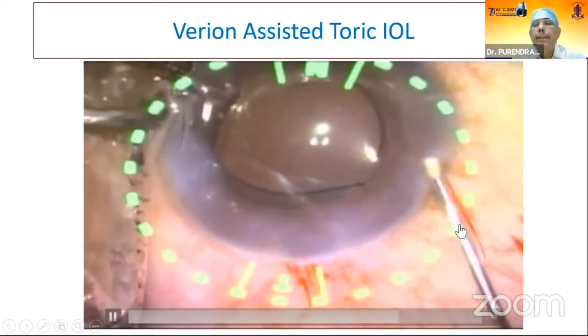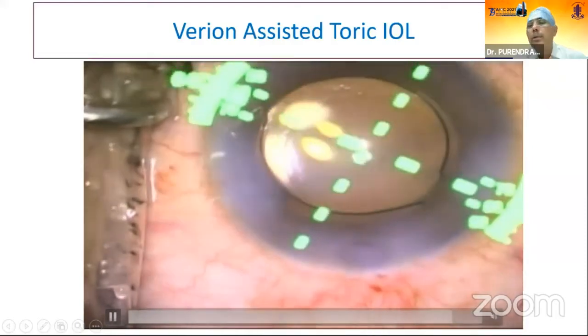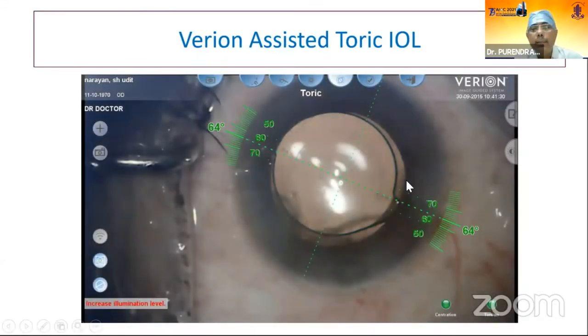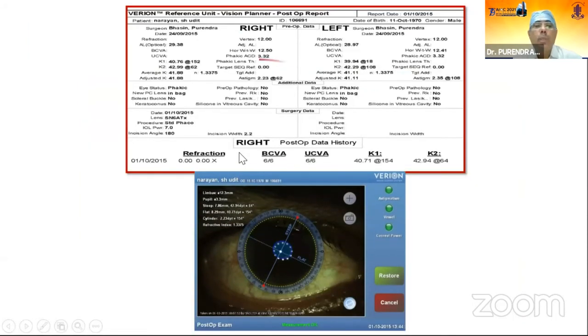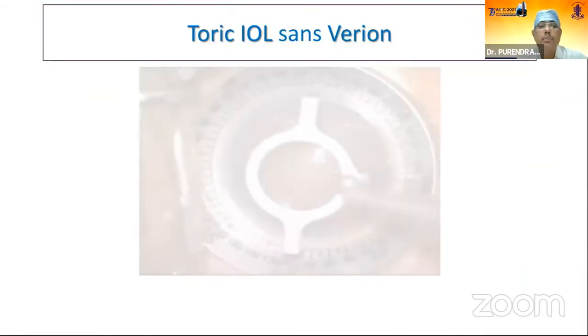And dear friends, it is not necessary that we all should have a digital marking system. You can see the image here, and the pre-operative astigmatism was 2.23 diopters, and post-operatively it has come down to 0 diopters, and the lens is perfectly at 60 degrees as was planned.